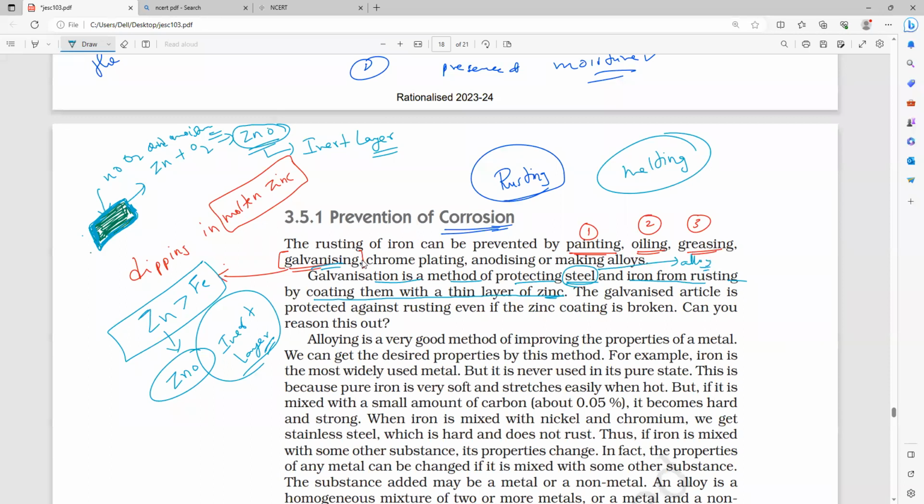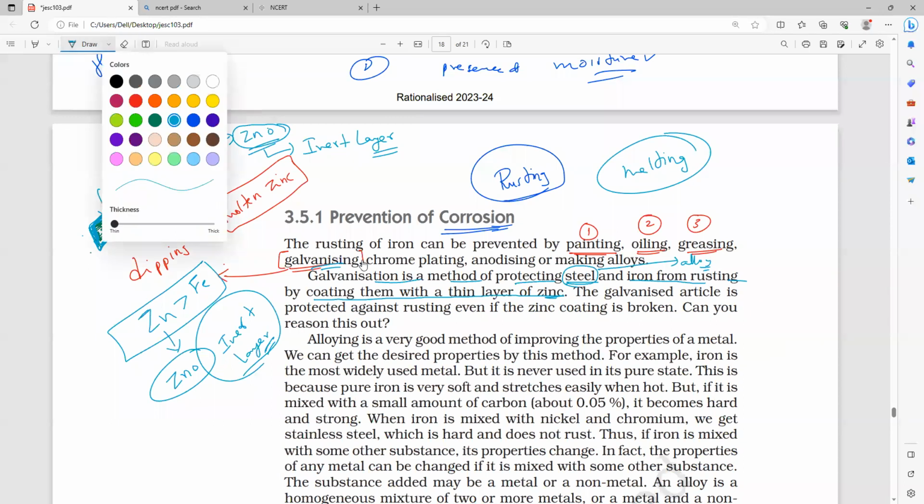For alloys also, for steel also, we will undergo galvanization so that the lifetime of the steel further increases. That is the advantage.